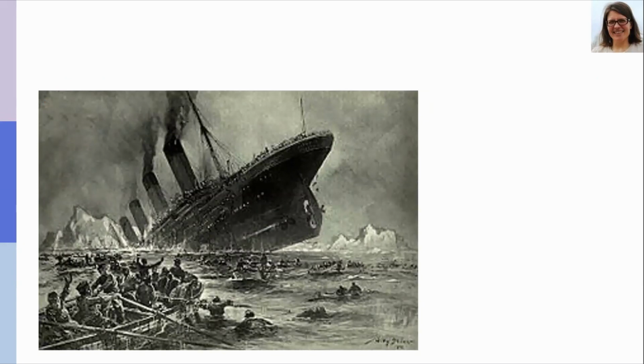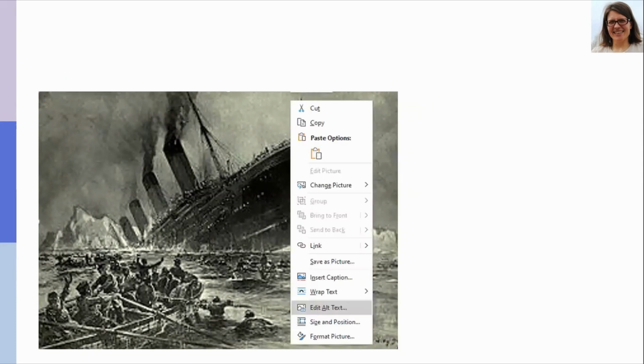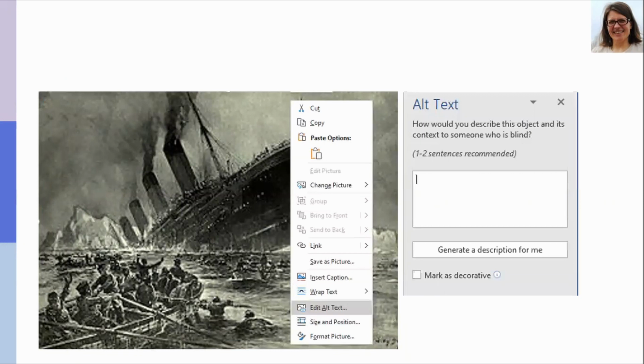So when you have inserted an image into your Word document, select the image, and if you use a mouse, right-click on the image and choose Edit Alt Text. And then a sidebar titled Alt Text will appear. There will be a question: how would you describe this object and its context to someone who is blind?